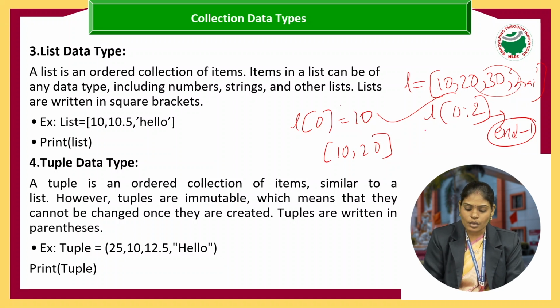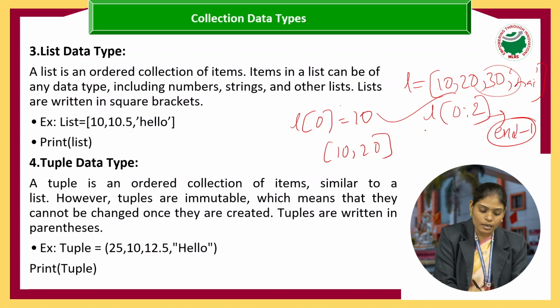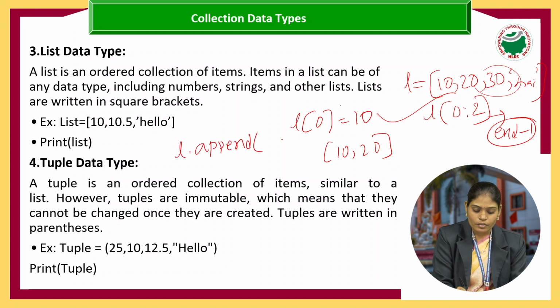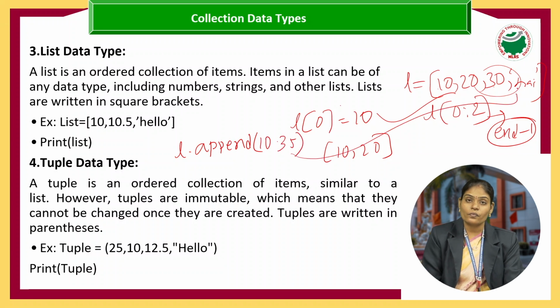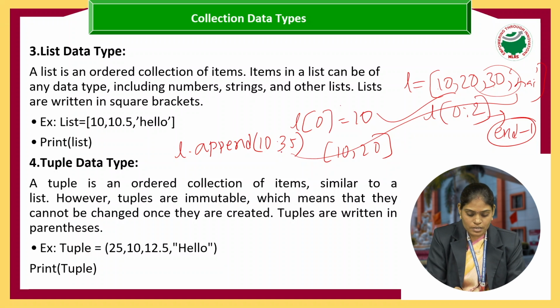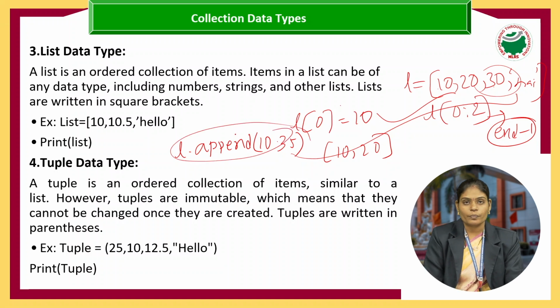Suppose I want to add one more value to a list. Simply I can write L dot append of 35, so it adds the value to the end of the list. But this is not possible in a tuple.